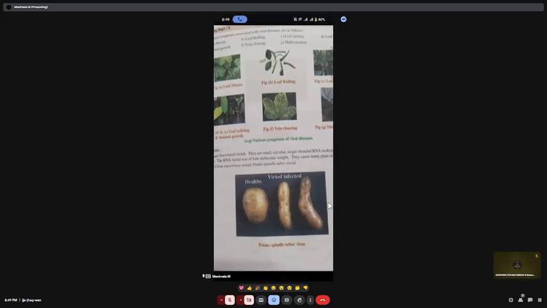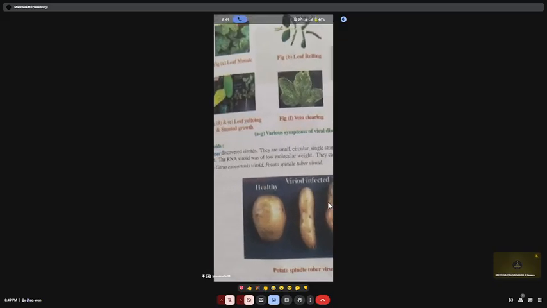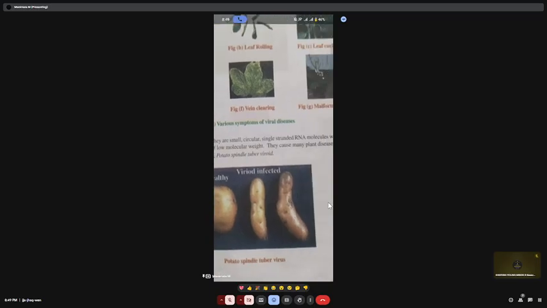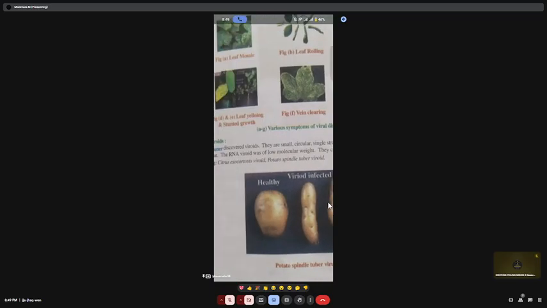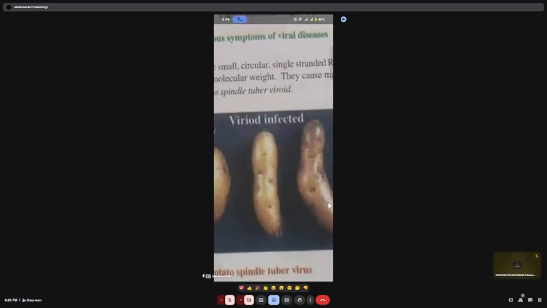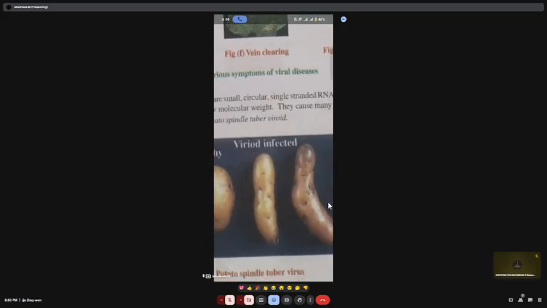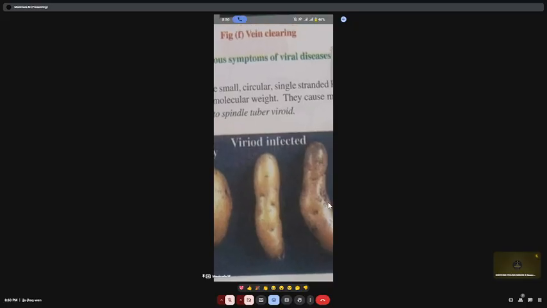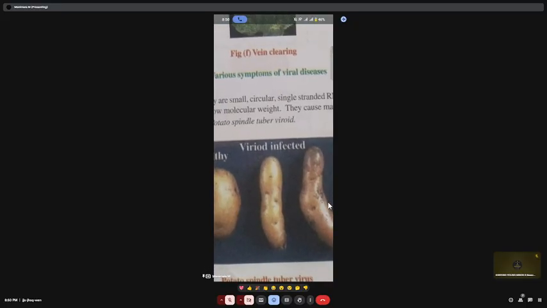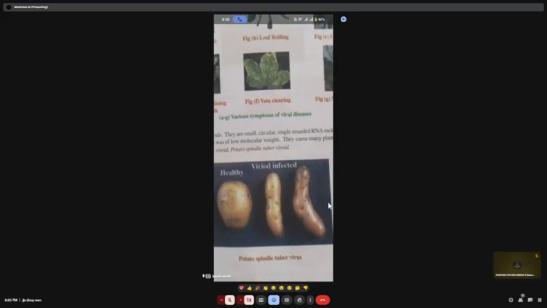If you generally see, the molecular weight is very low. For example, if the plant is affected with this viroid, it will become spindle shaped. It loses the normal shape and becomes a spindle shape. So this is about viroids. Yes, is it clear?